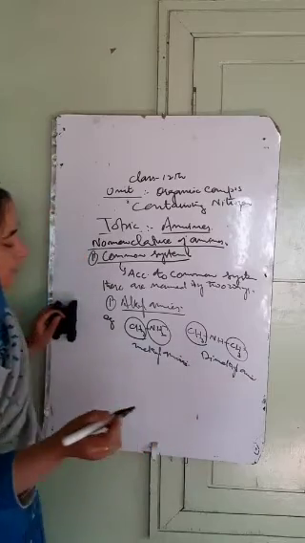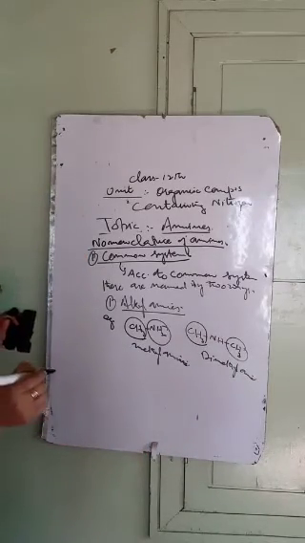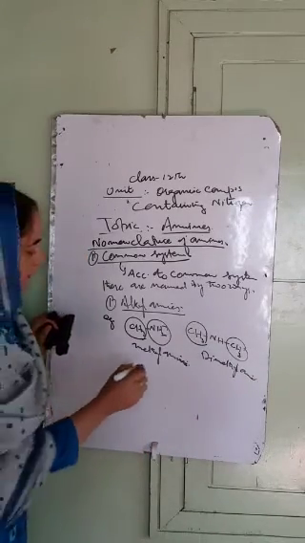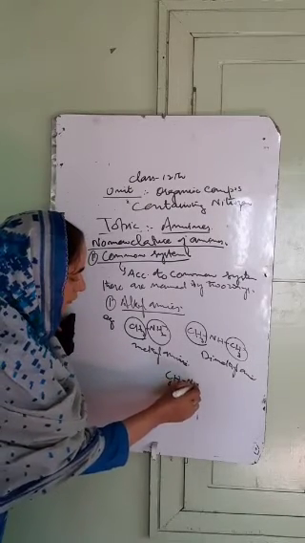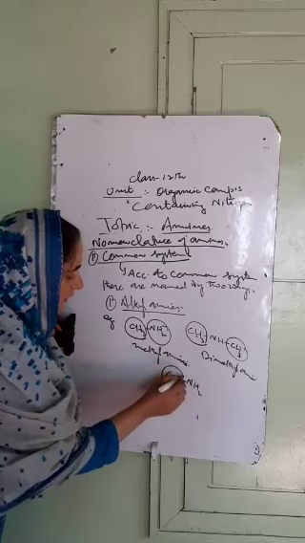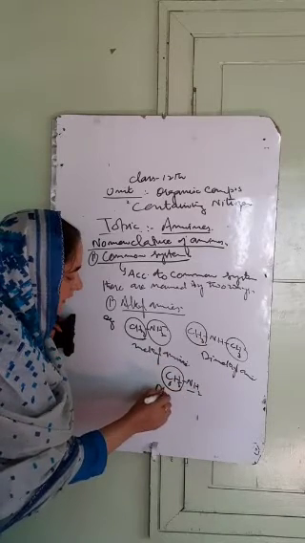First the alkyl or the aryl group is named, then we add the word amine. Similarly, C6H5NH2. What will be its name? This is phenyl, this is amine, so this is phenyl amine.